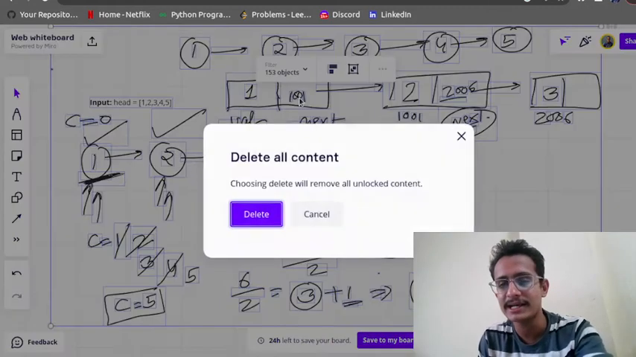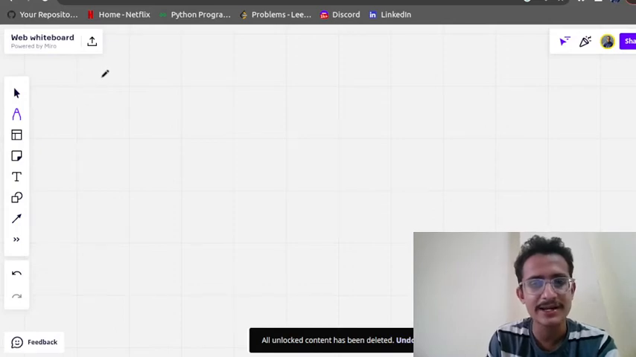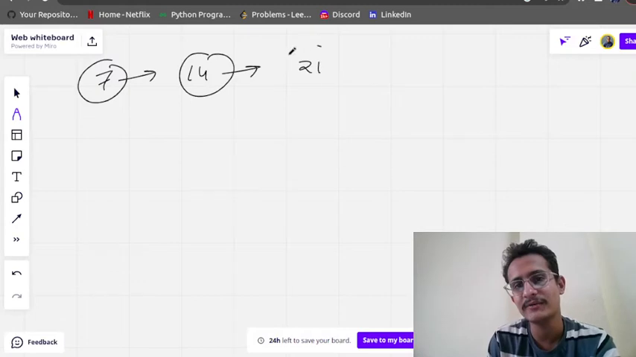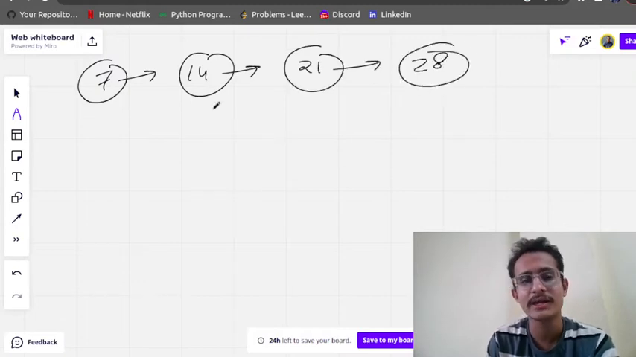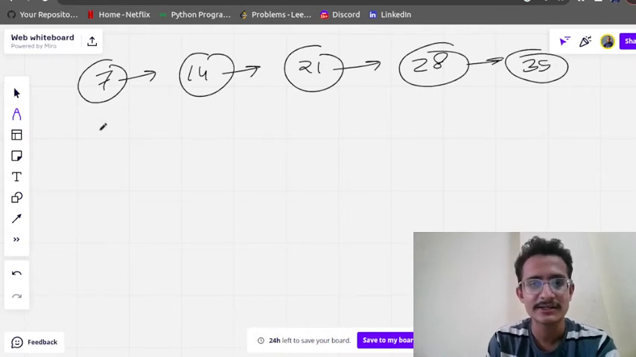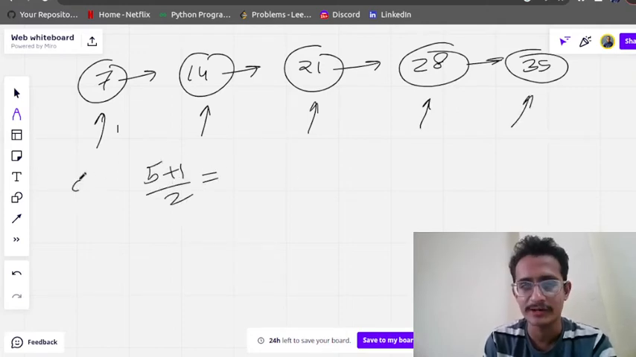If you are getting confused, let me take another example. Suppose the elements are 7, then 14, then 21, then 28, and then 35. This is the first position, second position, third node, fourth node, fifth node. So it will be (5 plus 1) by 2 if it is odd, so it will be the third position.